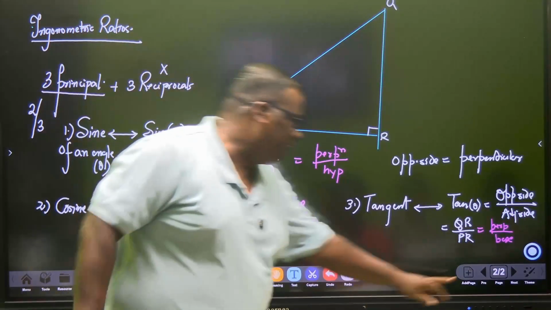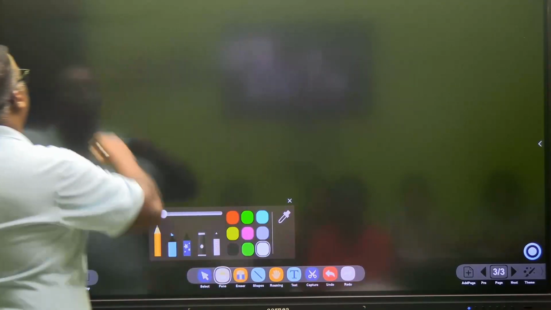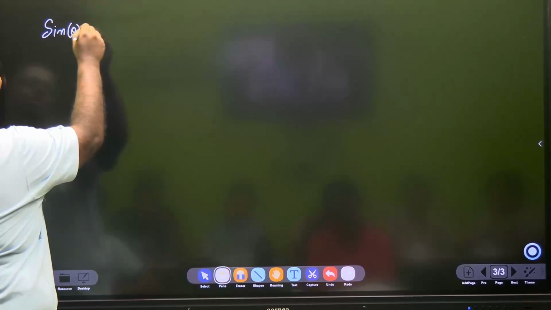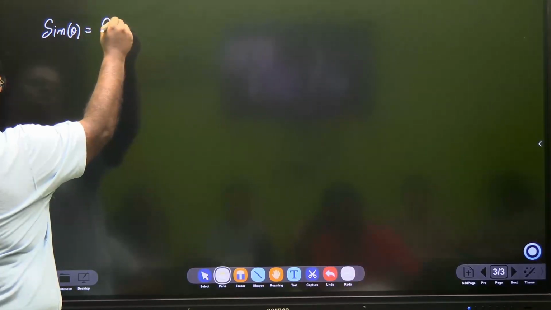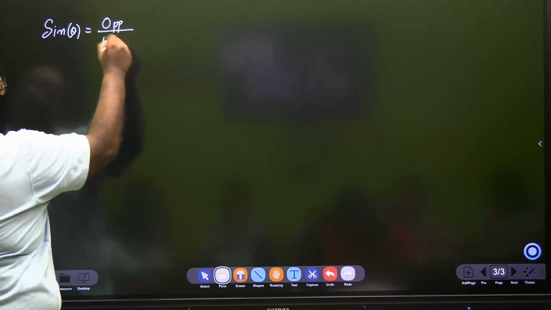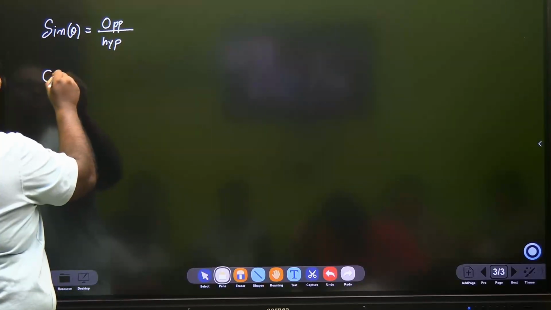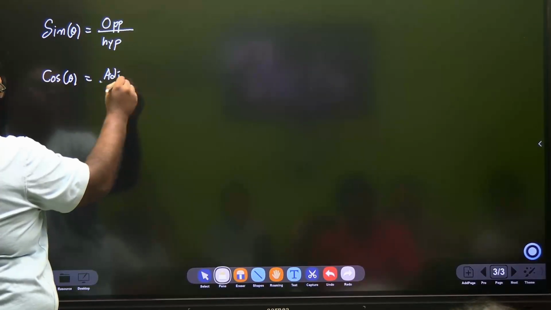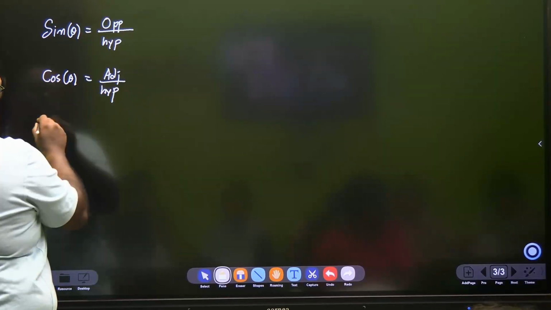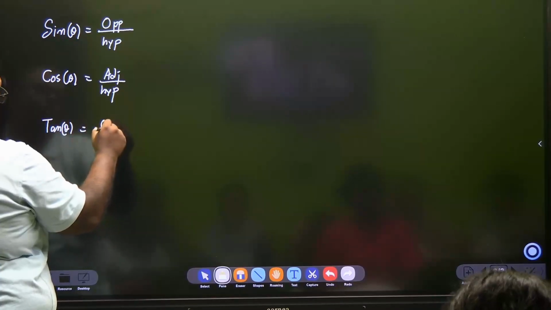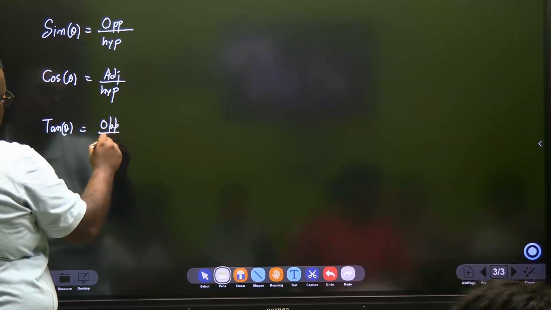So let me rewrite them once again so that it becomes clear. The rewriting will give you sine theta is opposite side by hypotenuse. Cos theta is adjacent by hypotenuse. Tan theta is opposite by adjacent.